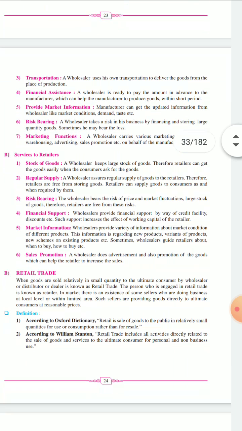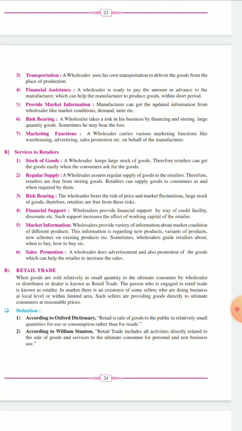Next we will see the retailer. Now the retailer we are very familiar with because we buy goods from the retailers. Because we require small quantities, we can get small quantities from the retailer only. So when goods are sold in relatively small quantities to the ultimate consumers by the wholesaler or distributor or the dealer, it is known as retail trade. The person who engages in retail trade is known as a retailer.